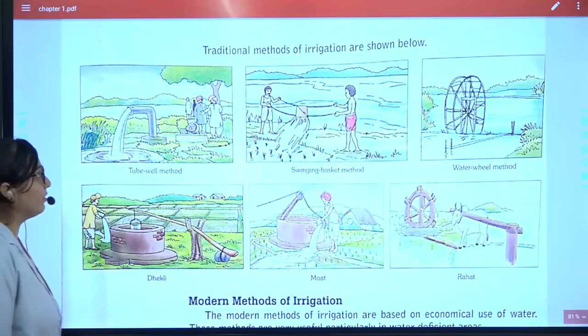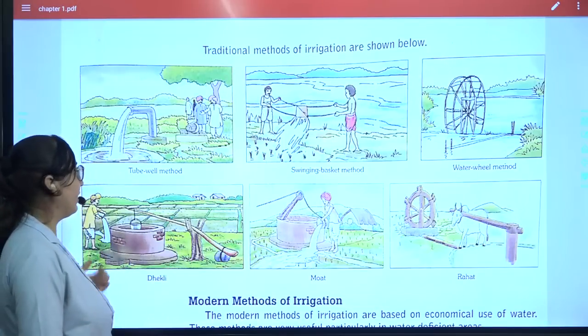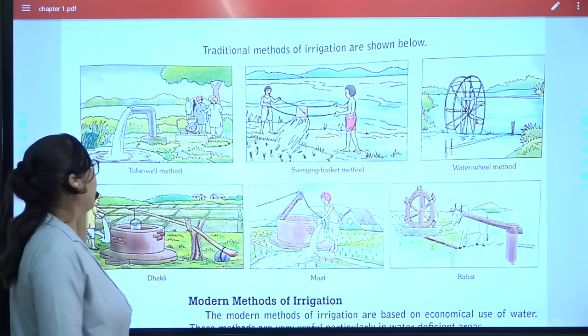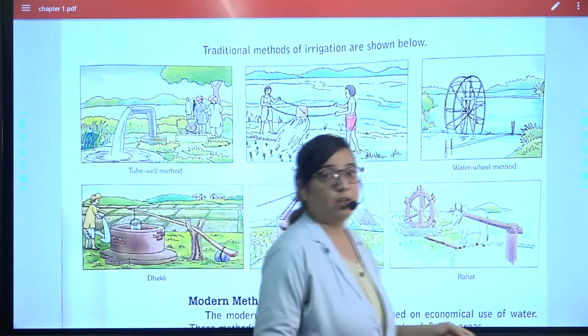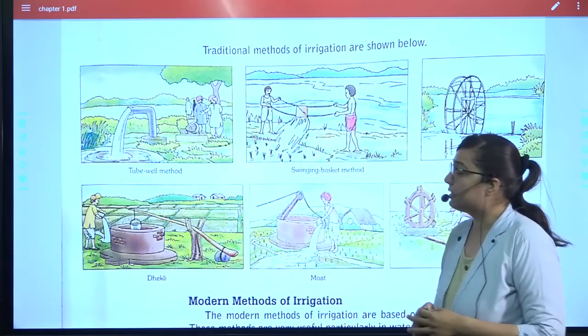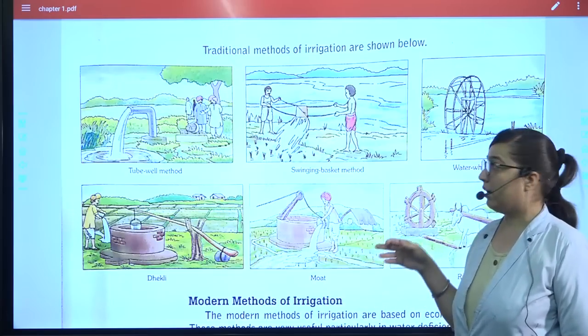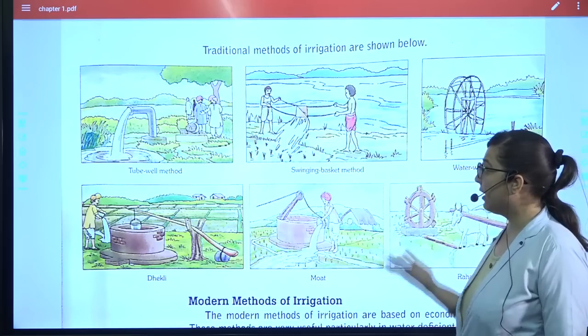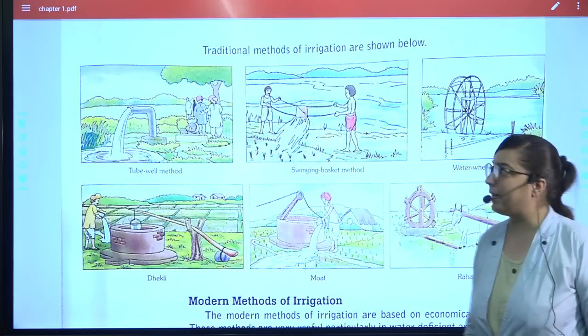In the tube well method, with the help of a pump, the water is drawn and allowed to flow. In the swing basket method, persons hold the swing on both ends and move it so that the water reaches the plant.